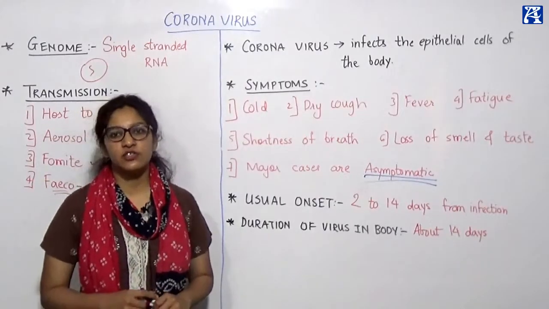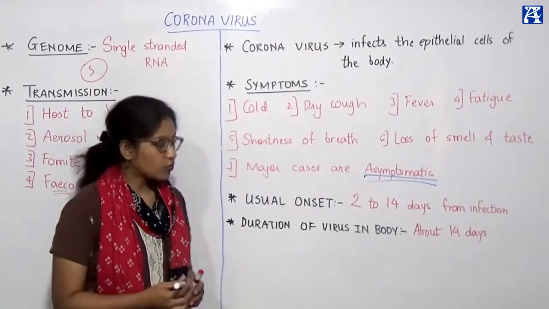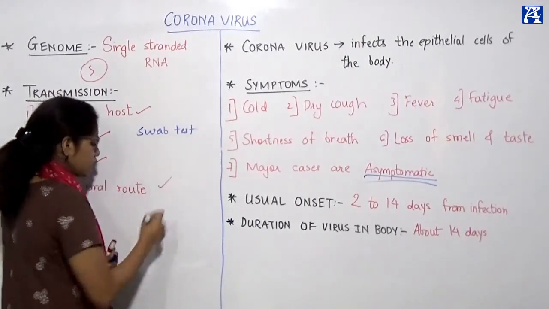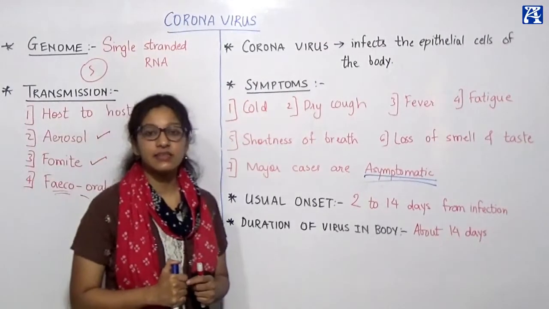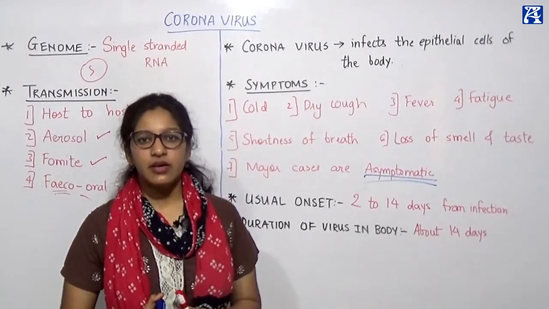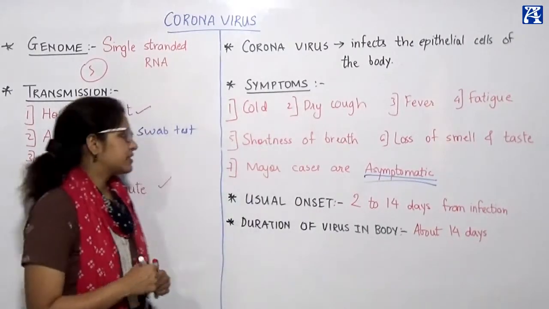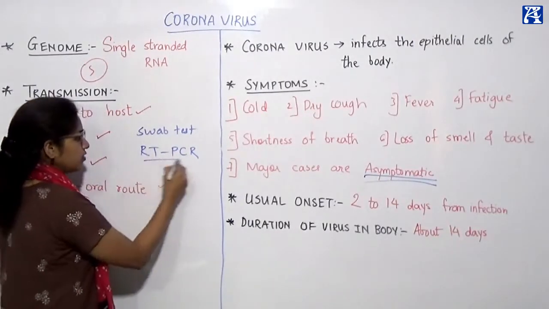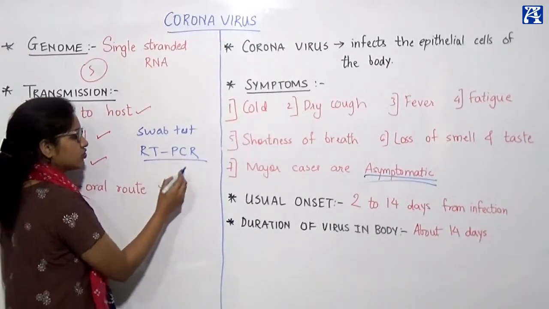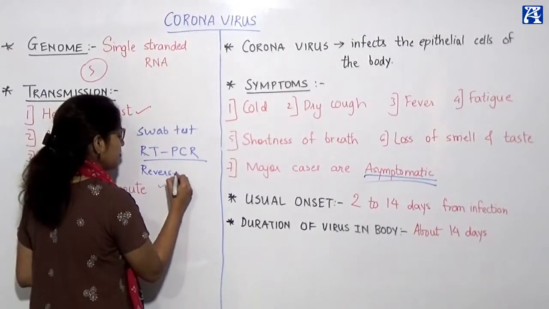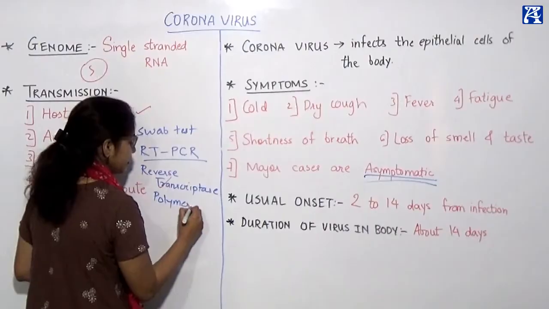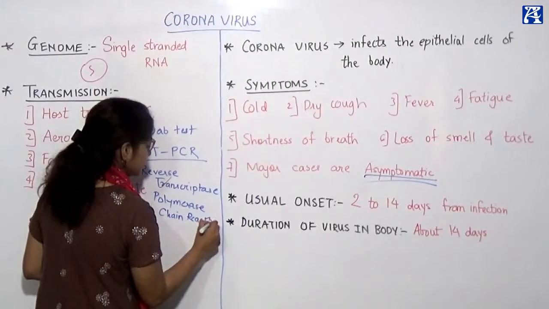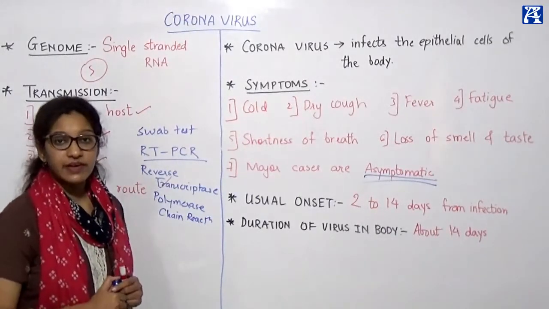The usual tests to be done are swab tests, where a swab is taken from the nose, a sample is taken, and it is checked for the presence of the virus. And there is a test called RT-PCR, reverse transcriptase polymerase chain reaction. Now this is a test which is very specific for coronavirus detection, right?